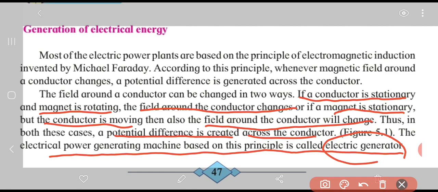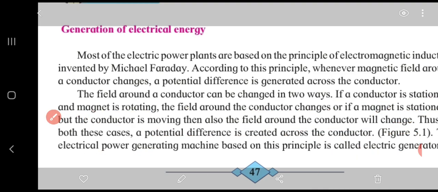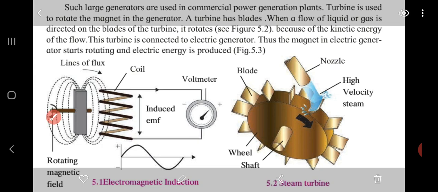So an electric generator is that device, that machine, which is based on this principle. Okay, so this is how the generation happens. Further we'll look at the diagram, and then it will be clear to you how it happens. Such large generators are used, okay, where? In commercial power generation plants.